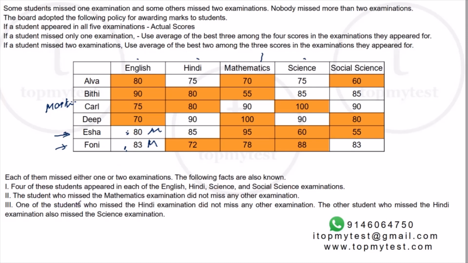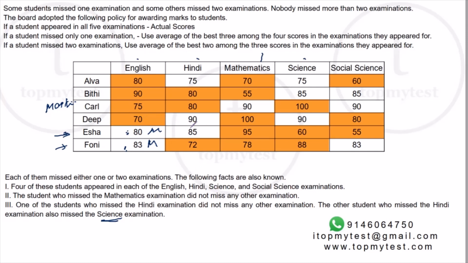Third condition says one of the students who missed the Hindi examination did not miss any other examination. The other student who missed the Hindi examination also missed the science examination.